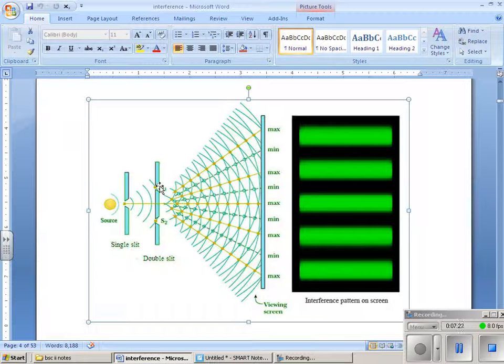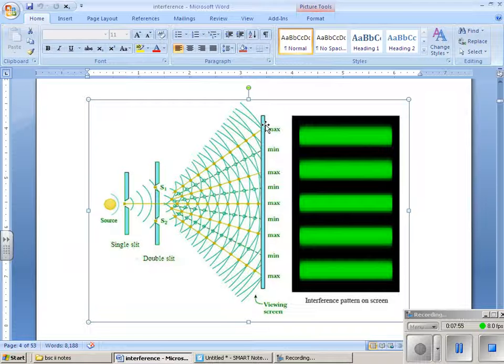So whatever light waves are there, they travel from a single slit. They are again distributed into S1, S2. They are distributed like this, and we are placing a screen here. Whatever interference pattern is there is displayed on this. So what is happening here? For interference to take place, the source is this one. The light is coming from a single slit. It is divided into two parts. It is coming from S1, S2. Overlapping is taking place.